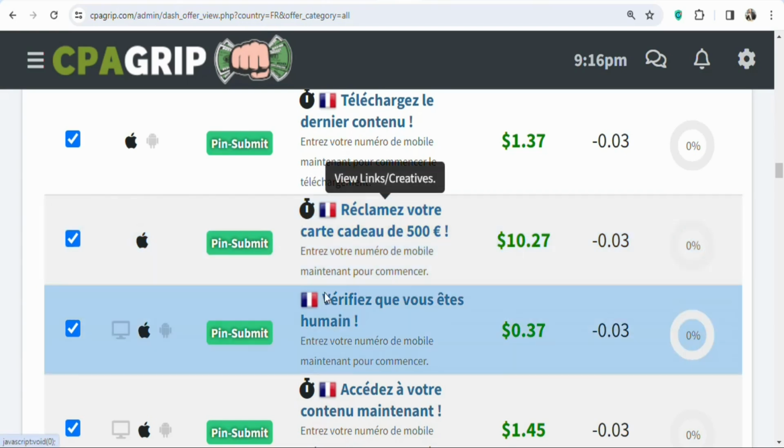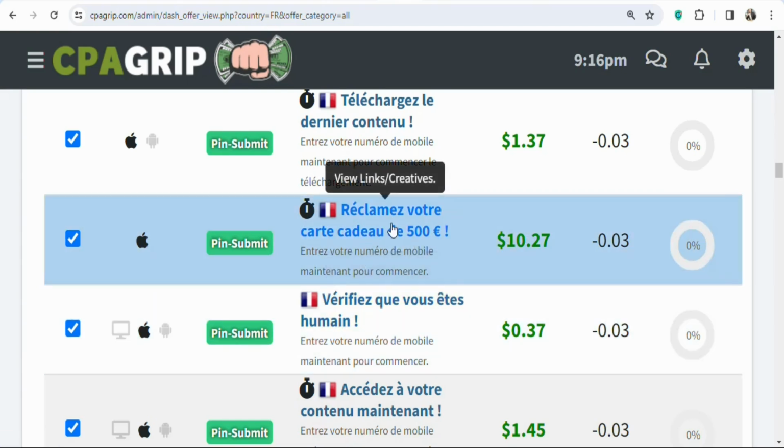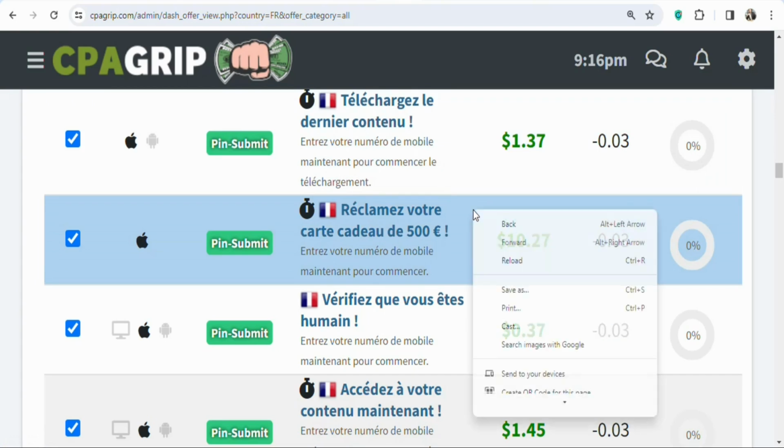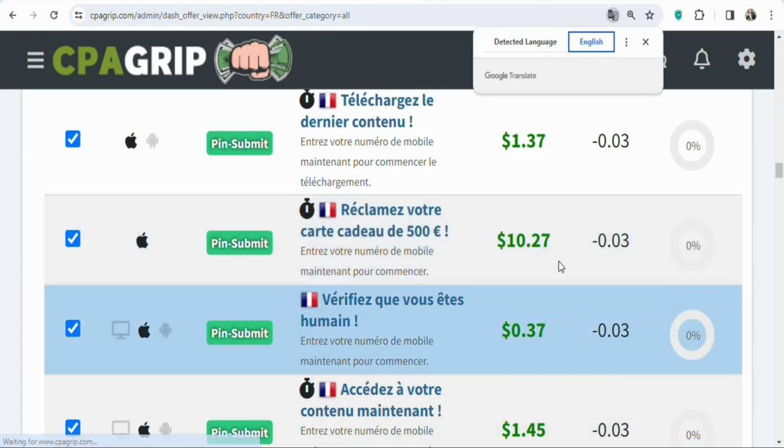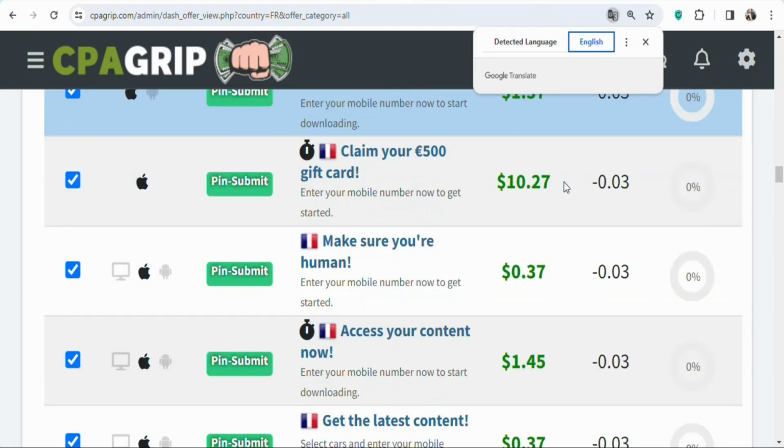You can see the offers, the language is in French, so you have to translate them to any language that you understand. To translate them to English, just right click. Once you right click, you are going to scroll down. Once you scroll down, you can see translate to English. Click on it so that the offers can be translated to the language that you understand.